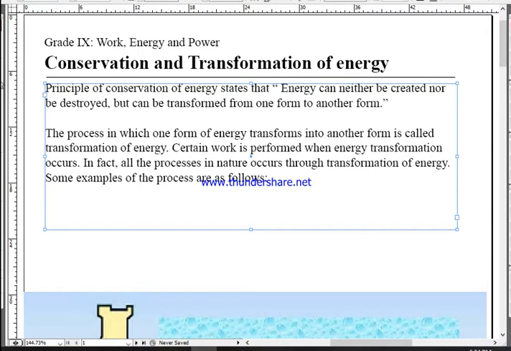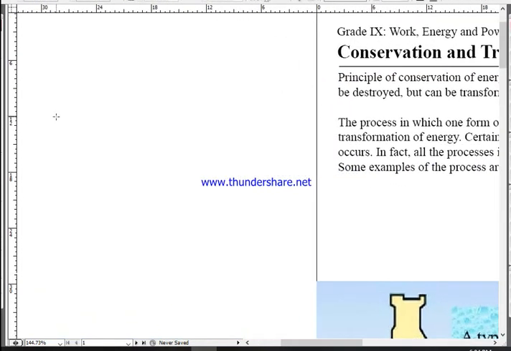Now think of it. Let's take an example of a battery. You all have seen a battery, isn't it? In a battery, one part is known as the plus terminal, and another part is known as the minus terminal.